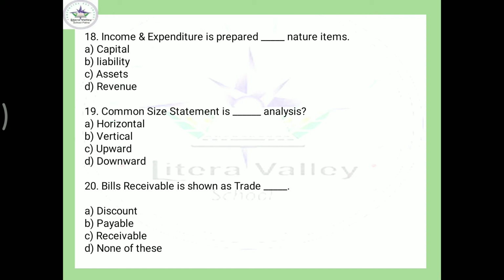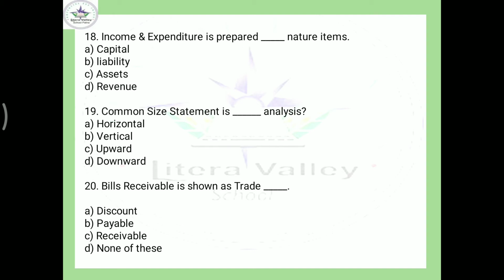Common size statement, if you could remember, common size statement is vertical analysis. Okay, so why vertical? Because a particular item of liabilities is actually compared with the total of liabilities. So it is vertical analysis. Okay, and there are two types, horizontal or vertical. So the answer would be vertical analysis.